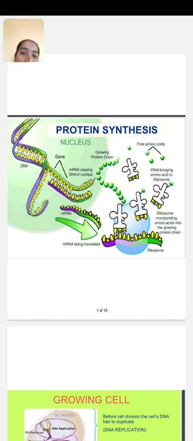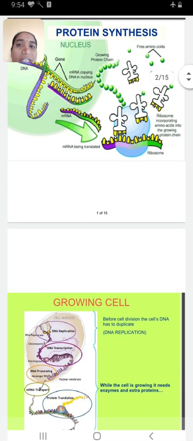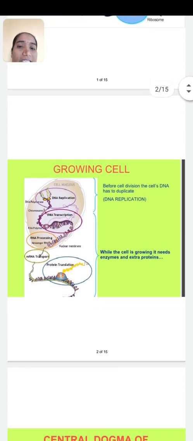During cell division, the cell undergoes duplication. The entire cell organelles undergo duplication during the interphase, or during the S phase of interphase. During this S phase, protein synthesis also takes place. This protein synthesis process involves two main steps, that is transcription and translation. Here DNA replication also takes place during cell division.